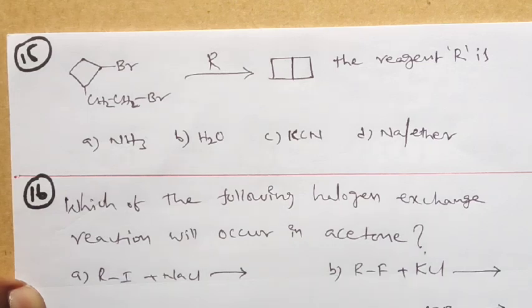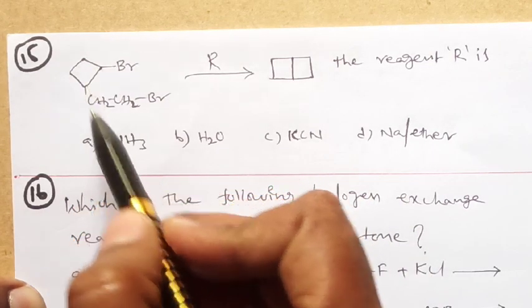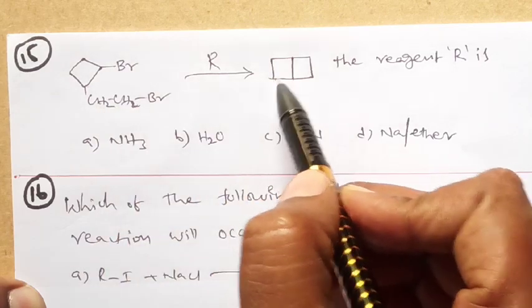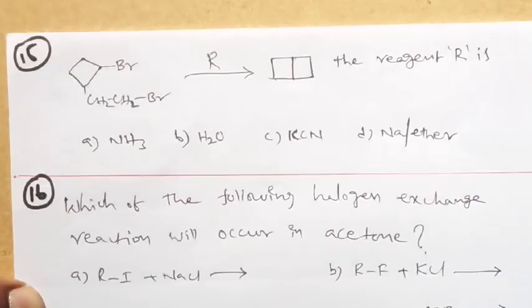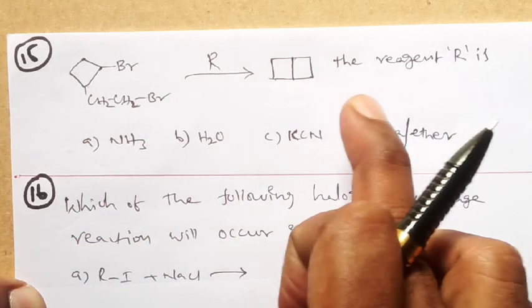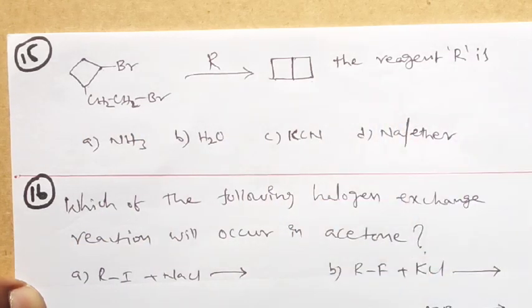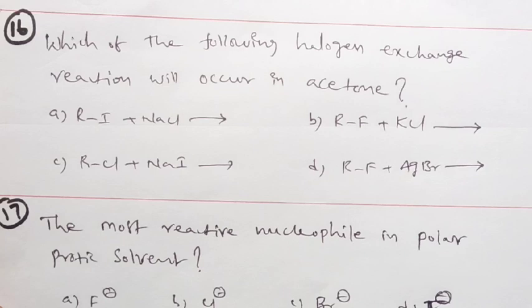Observe carefully. Here 1, 2, 3, 4, 5, 6, six carbons. So 1, 2, 3, 4, 5, 6. They just merged, haloalkane to alkane. Then automatically it is Wurtz reaction. What is the Wurtz reaction reagent here? Sodium in the presence of ether. Is it clear? Right. Look at the next question.